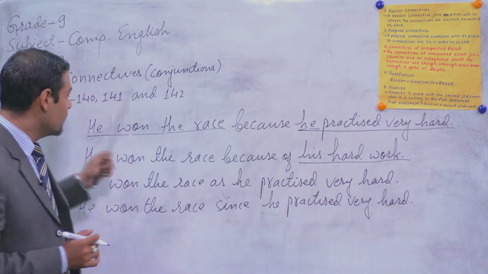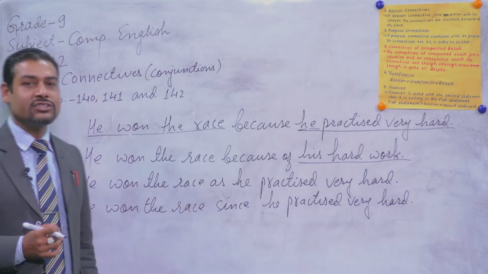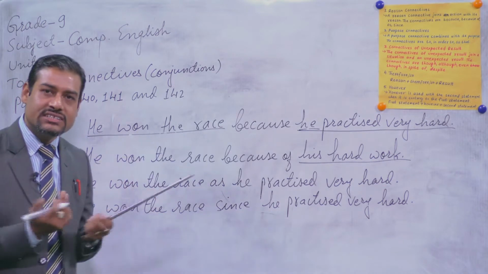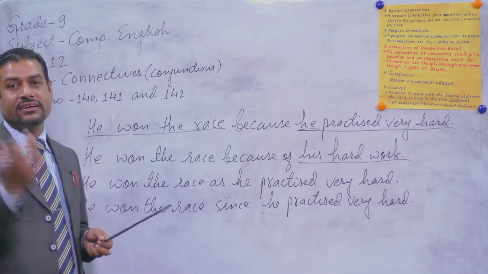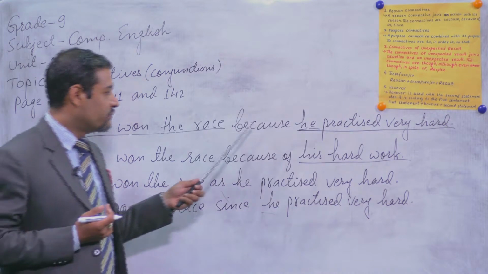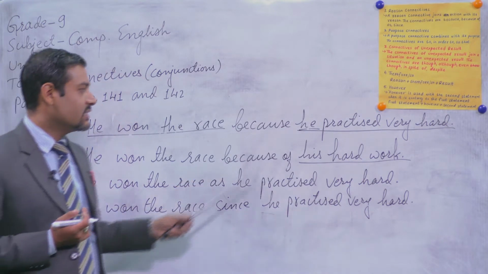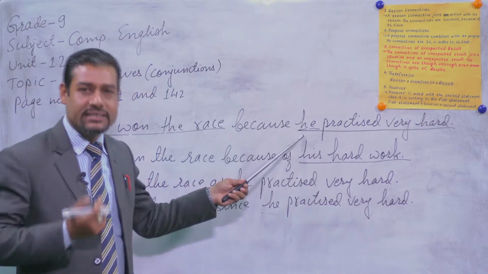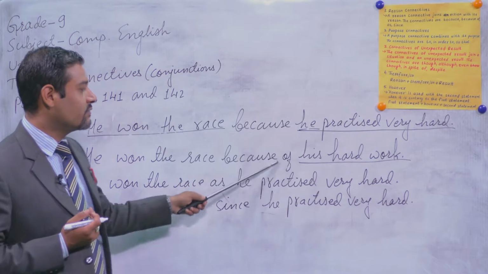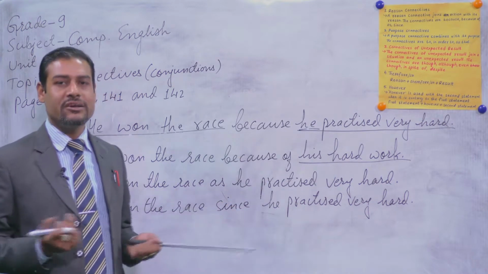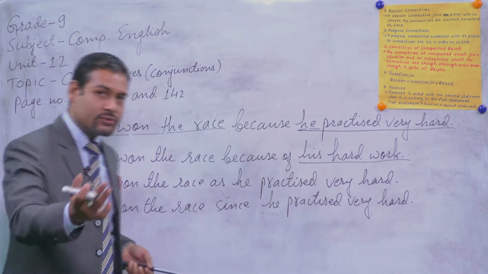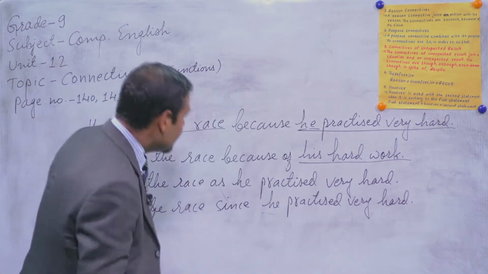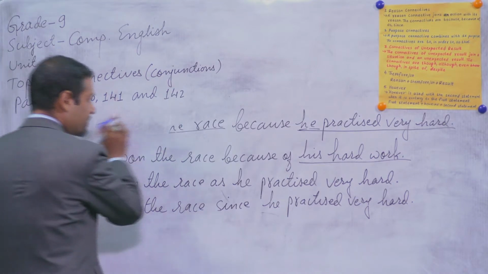So from these four sentences, I just like to remind you once again that if you want to link up action and reason, and if you want to use the connectives of reason, with because, as, and since, after them you have to use subject, and then verb. But if you use because of, then you have to use noun or noun phrase. Is it clear? So you have to note it down in your notebook, dear students. If so, then I just like to take you to other connectives.